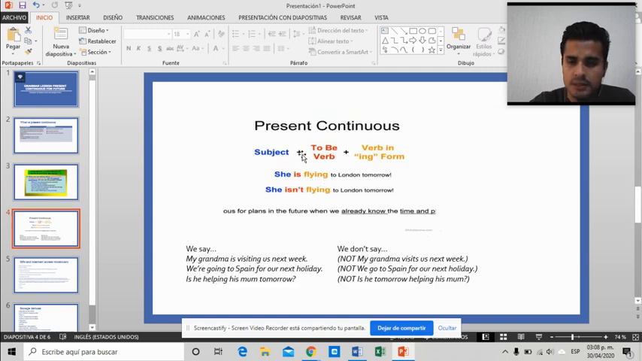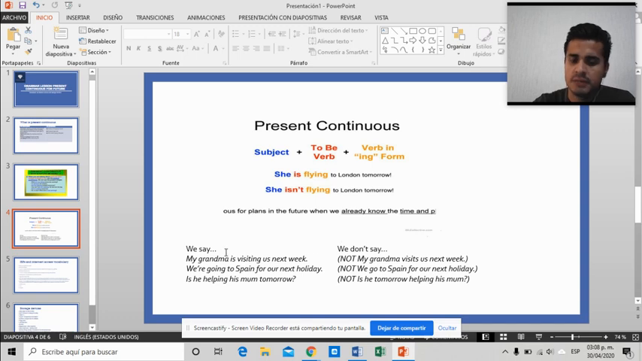Present continuous, this is the grammar, the formula. We have the subject plus the verb to be plus the verb in -ing form. Subject: remember, he, she, you, we, they, those are subjects. Verb to be: remember, I am, you are, he is. Finally, the verb in -ing. She is flying to London tomorrow, positive. She isn't flying to London tomorrow, negative. So if you notice, we can use the present continuous in either positive or negative form. So remember, you need a time and a place.